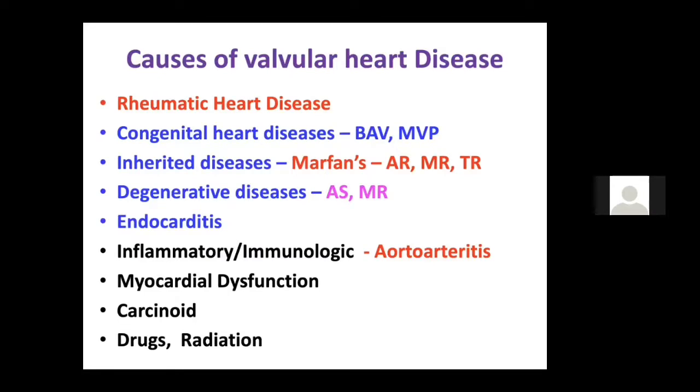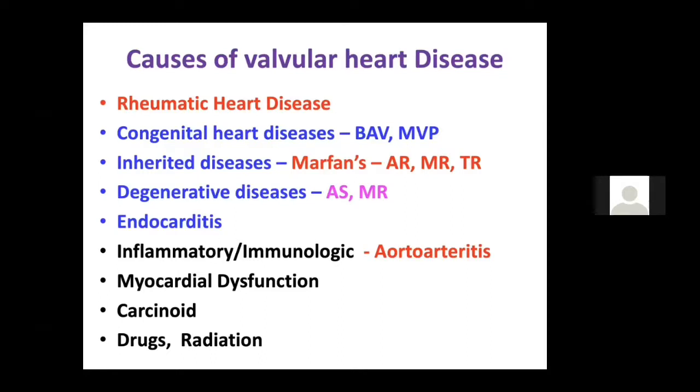Then we have degenerative diseases like degenerative aortic stenosis. We know out of the 3 important causes of AS, the top and most important is degenerative and not rheumatic. Because if you have an isolated aortic stenosis or an isolated aortic valve involvement, you are more likely dealing with a degenerative than a rheumatic. So isolated AS is rare and never happens in rheumatic heart disease. So degenerative is the most common, and the second most common cause for AS is a bicuspid aortic valve, followed by rheumatic heart disease. So these 3 important causes of AS you should know.